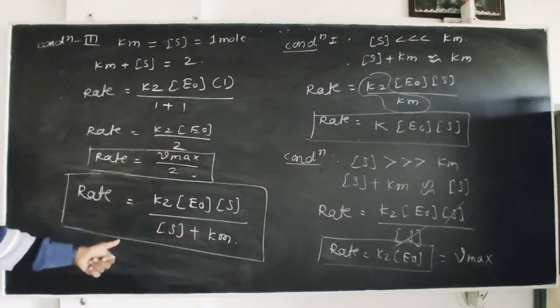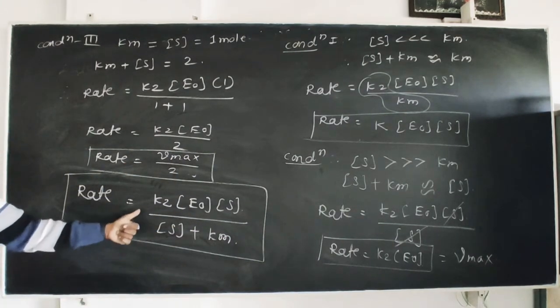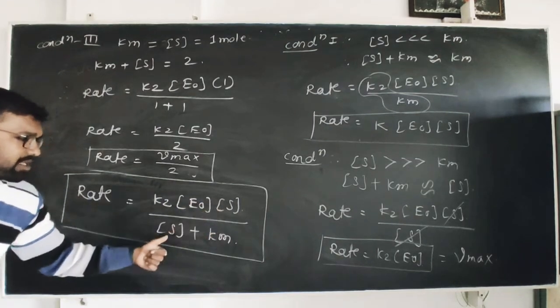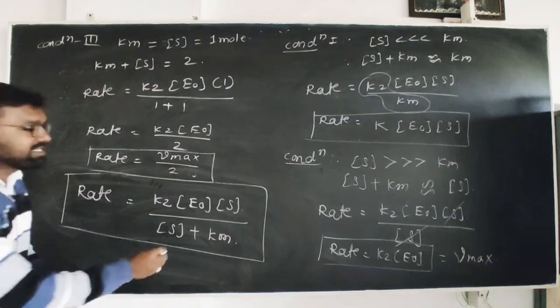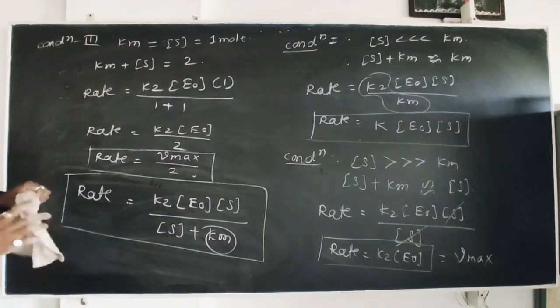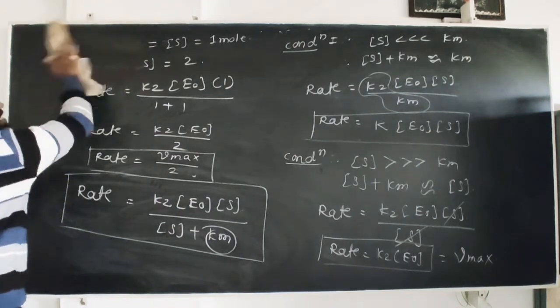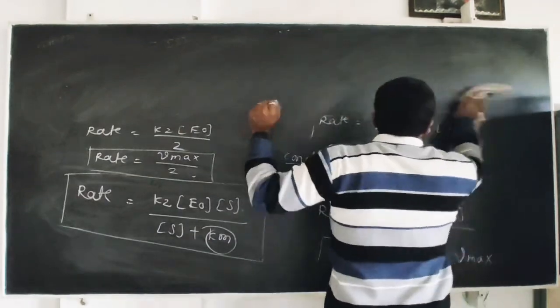And this equation is called the Michaelis and Menten equation. Which one? Rate is equal to K2 into E0 into S divided by S plus Km is called the Michaelis and Menten equation, and Km is called the Michaelis and Menten constant. Now we want to consider the Lineweaver-Burk plots. These plots are important to study because this gives the information about